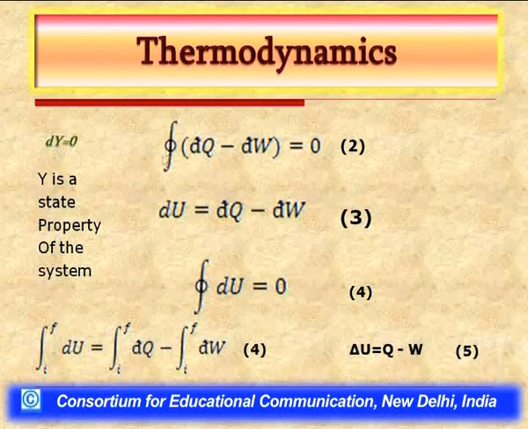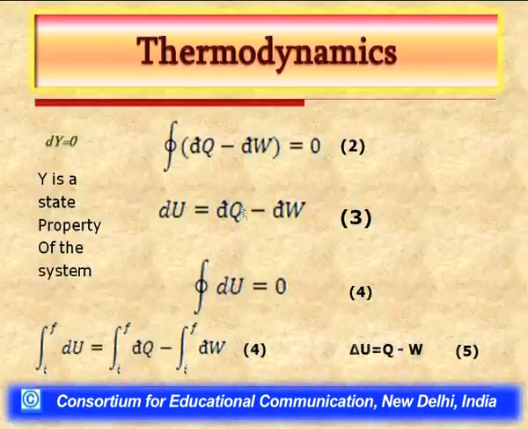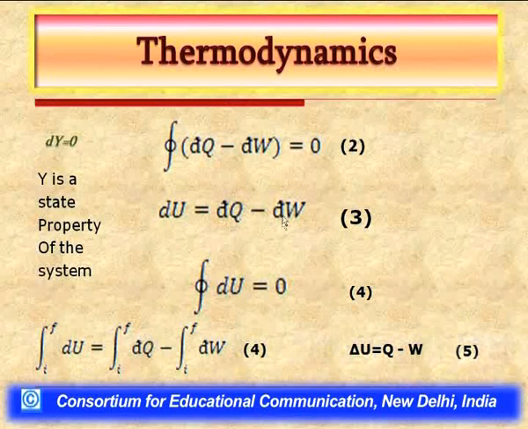Taking this analogy, we can say using equation 2 that now we can define a state function, that is internal energy designated by symbol U, the differential of which, dU, equals dq, the heat effect, minus dw, the work effect. So, therefore, now in equation 4, as you can see, we have written that the cyclic integral of dU equals 0. What does it mean? It means that internal energy is a state property of the system.